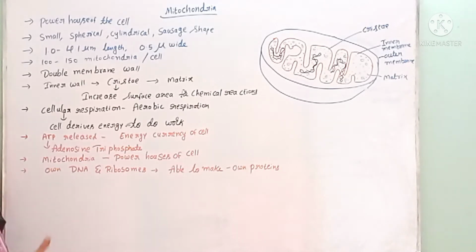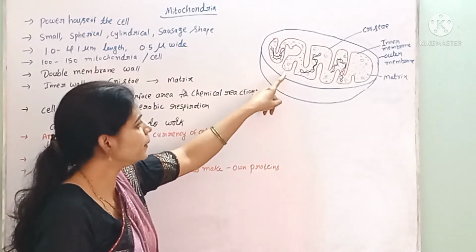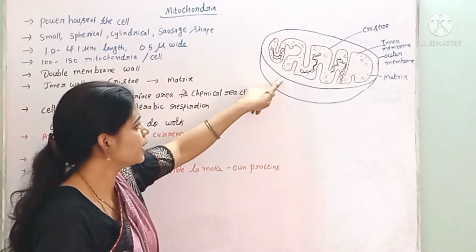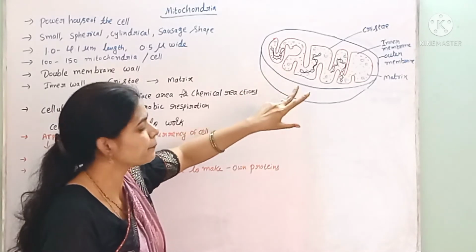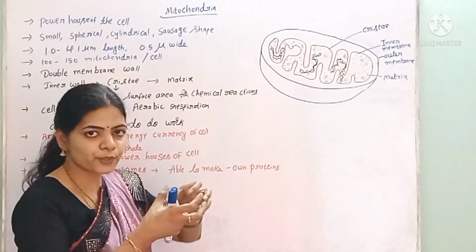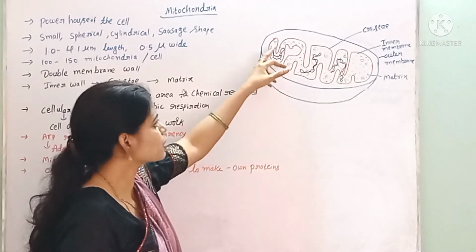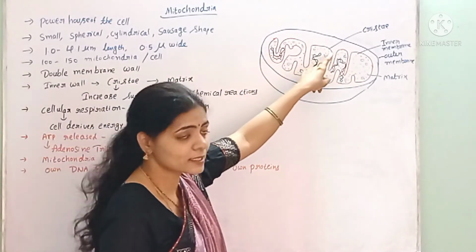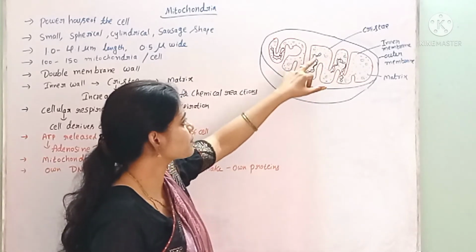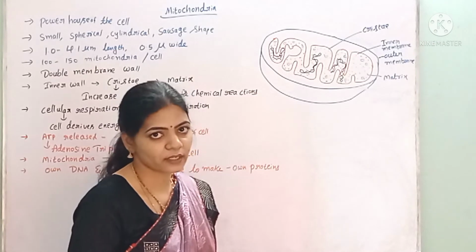If you see the structure of the mitochondria, they are made up of a double membrane wall. They consist of two membranes, the outer membrane and the inner membrane. The inner membrane protrudes inside, and the infoldings present are called cristae. The space inside the inner membrane is called the matrix.